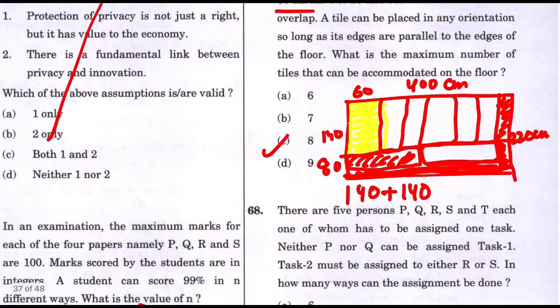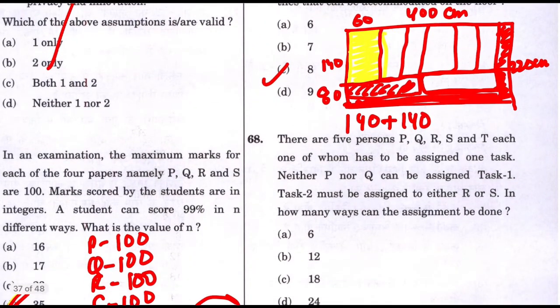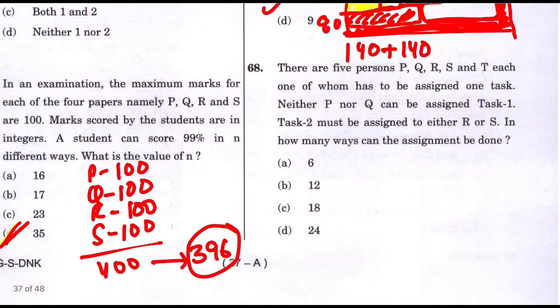Next part. Again a permutation combination question. Interesting one. P, Q, R, S, T are each doing one task. Means there are tasks number 1, 2, 3, 4, 5, and there are 5 people to do the tasks. Now, there are conditions.